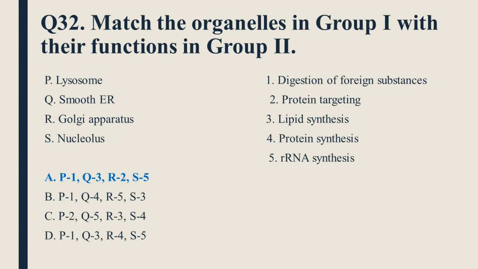Question number 32 is match the organelles in group 1 with their functions in group 2. So first one, lysosome. Lysosomes are involved in digestion of foreign substances. Smooth endoplasmic reticulum is involved in lipid synthesis. Golgi apparatus is involved in protein targeting. And last one, nucleolus, it is involved in RNA synthesis. So option A, P1Q3R2S5, is the right option.